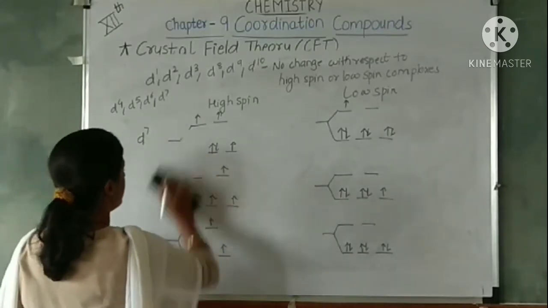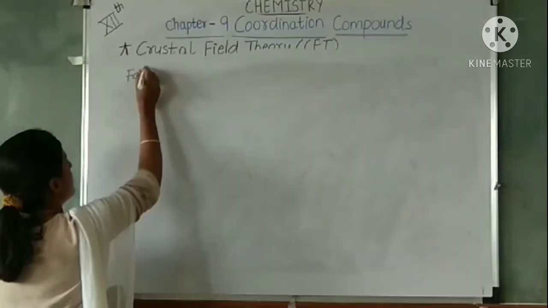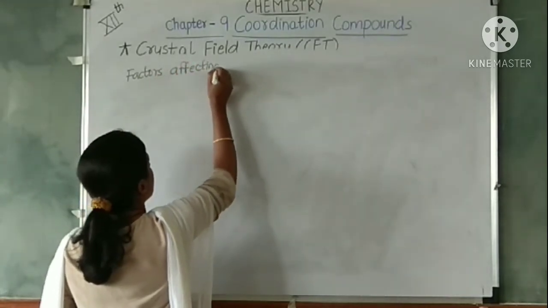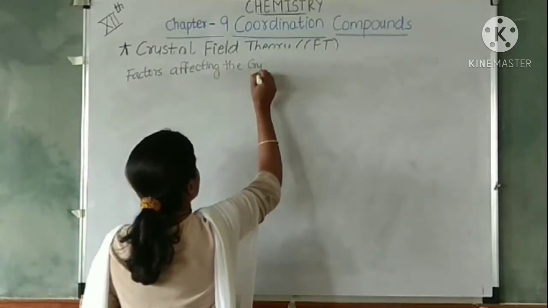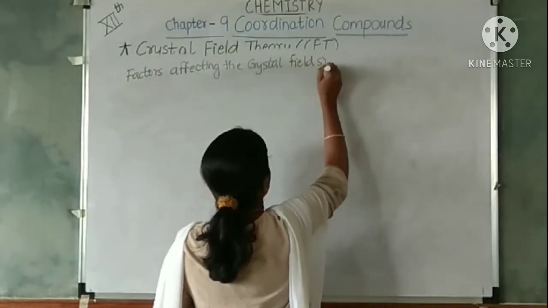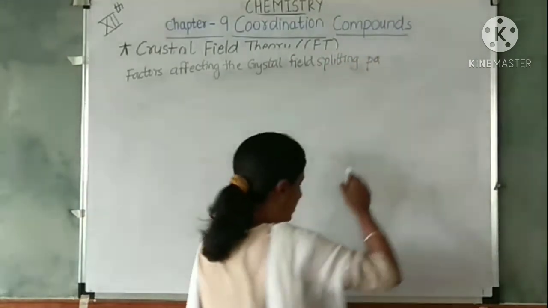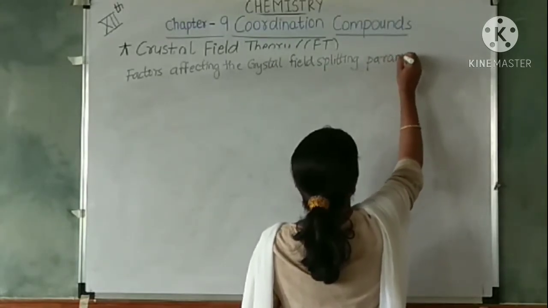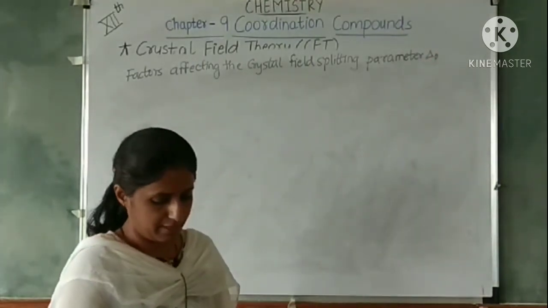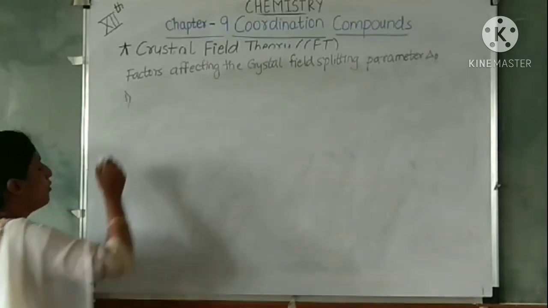Okay. Now let's see the factors which are affecting the crystal field splitting parameter, that is delta O. What are the factors? What will be the first factor?